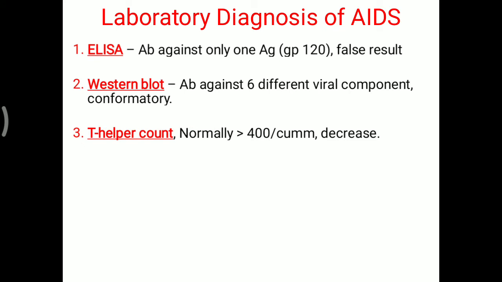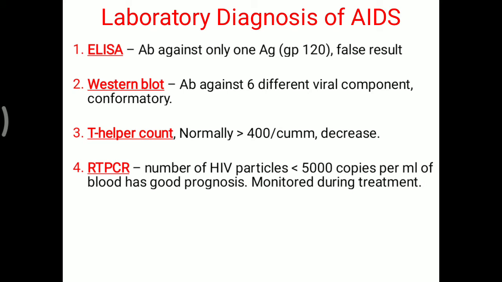T helper count, normally it is more than 400 per cubic millimeter, but it is decreased as per the AIDS disease. RT-PCR, number of HIV particles less than 5000 copies per ml of blood has good prognosis, monitored during treatment course. So depending on this HIV particle, the different modalities available.